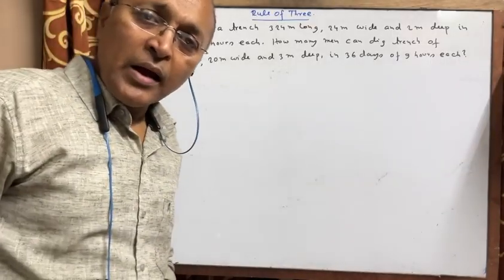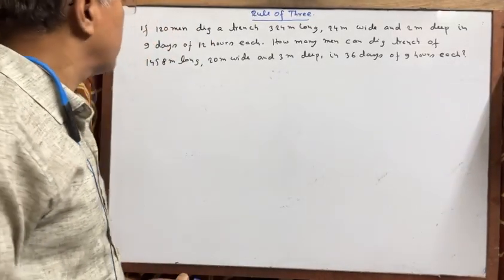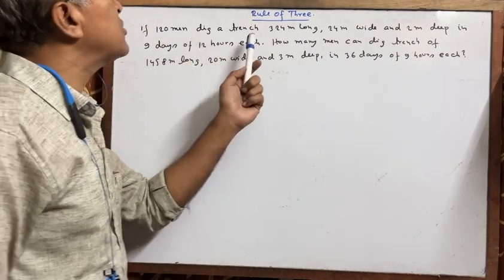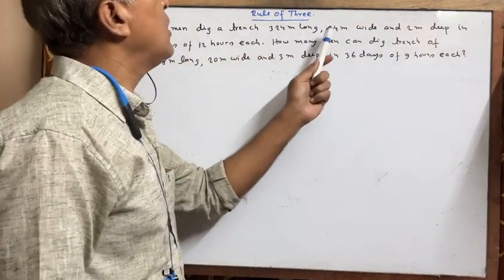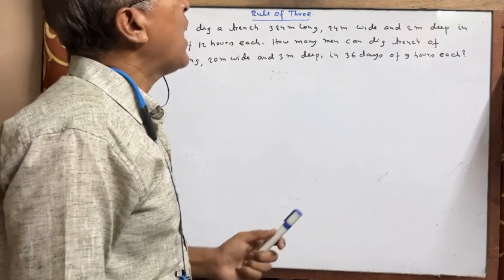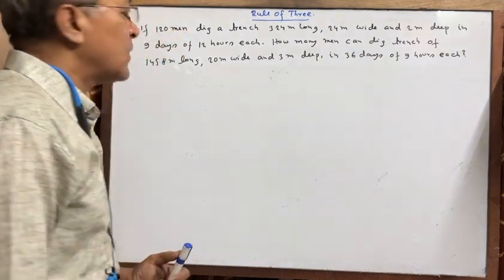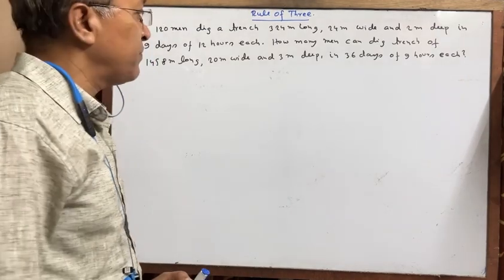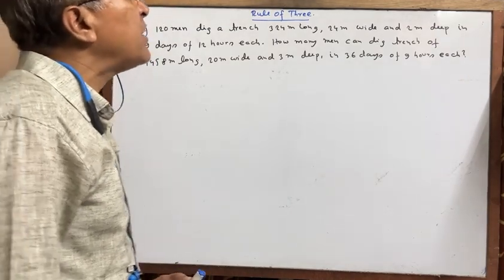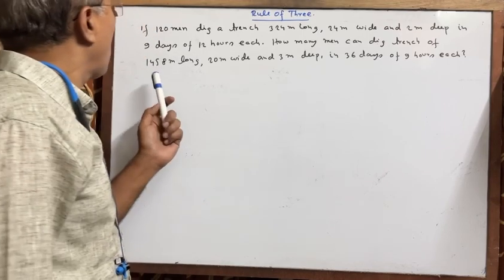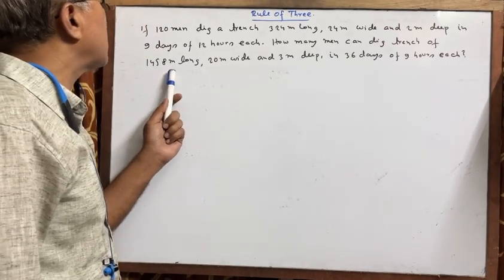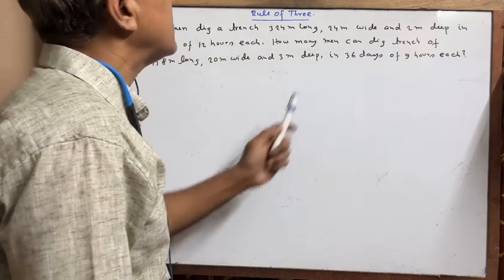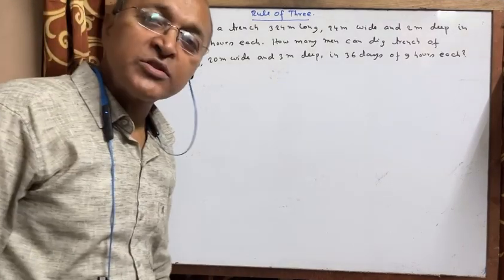Okay, I'll be back with another very interesting problem. Another interesting and important problem. What is given? If 120 men can dig a trench of 324 meter long, 24 meter wide and 2 meter deep in 9 days working 12 hours each day, how many men can dig a trench of 1458 meter long, 20 meter wide and 3 meter deep in 36 days working 9 hours daily?